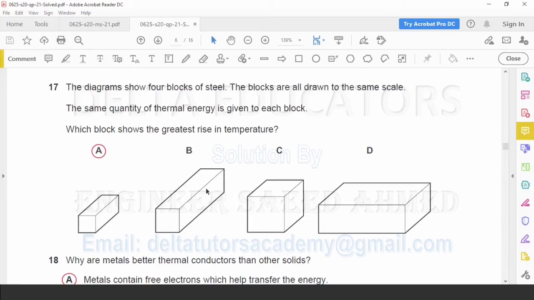Since here the material is the same and also the thermal energy provided is the same, the temperature rise will be greatest, it will be maximum where the volume of the block is minimum. Now in the 4 options we are looking at which has the minimum mass or volume. In option A the volume of the block is minimum, so the greatest rise in temperature will be in block A. So correct option A.